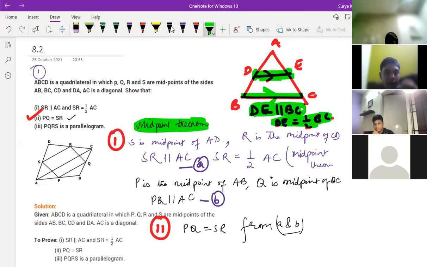Yes, sir, clear. So one other doubt is, PQ is equal to SR. Is there any possibility of doing it by CPCT? Which one? Sir, the PQ is equal to SR part. Can you do it by CPCT?